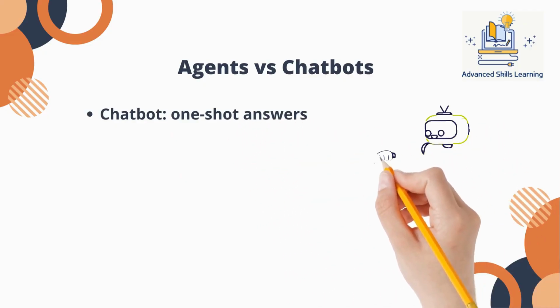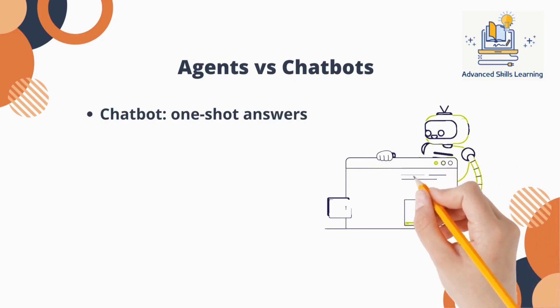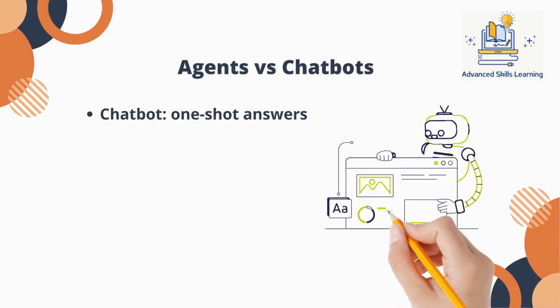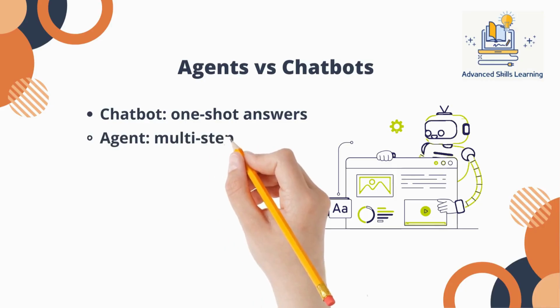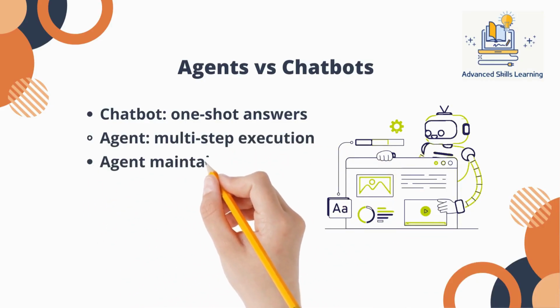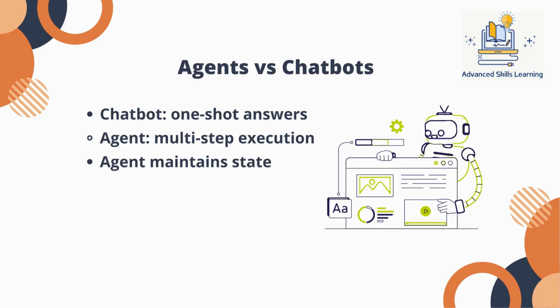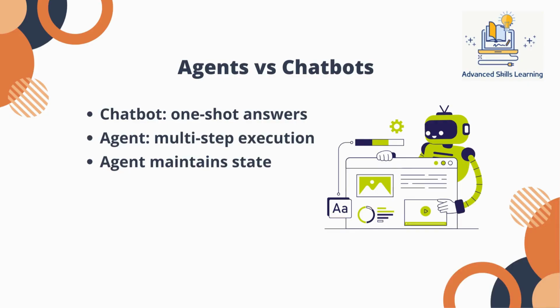An agent maintains state across steps. If the first attempt fails or returns incomplete information, the agent can try again, switch tools, or refine its approach. It can decide that the first answer wasn't sufficient, gather more information, retry with a different approach, or escalate to a different tool. This ability to iterate is what makes agents suitable for real workflows.